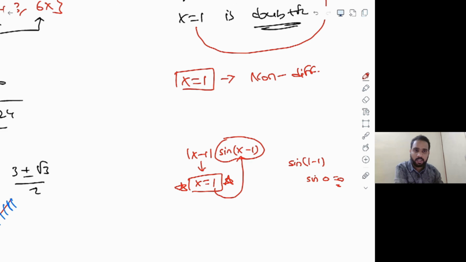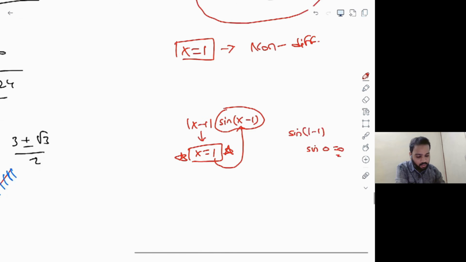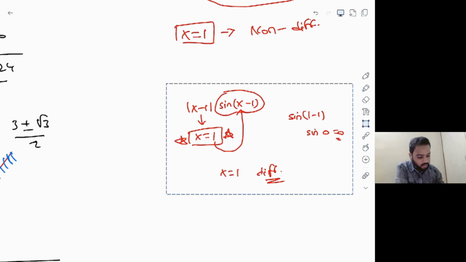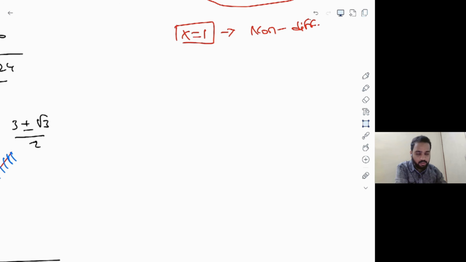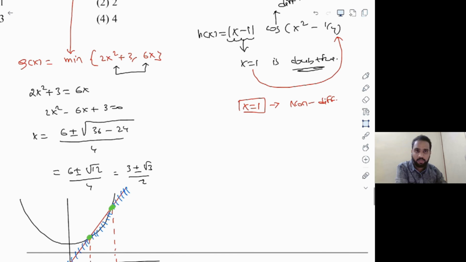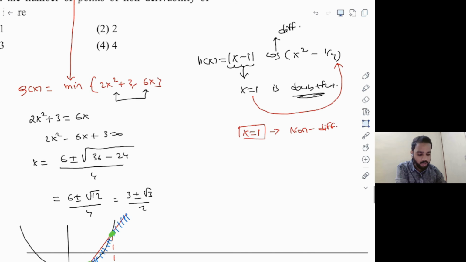So what is the logic that I explained in the previous video also? Whenever you put that doubtful point in the multiplying factor, and if that becomes 0, then the doubtful point actually becomes a differentiable point. So if this were the question, then x equals 1 would be a differentiable point. Be very careful here. I've already given you two examples in this. This is one of the examples where you might fall into the trap, and one of the questions was in the previous videos also. You can go back and watch it.